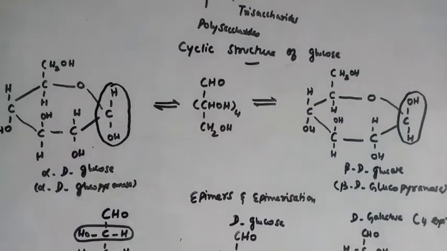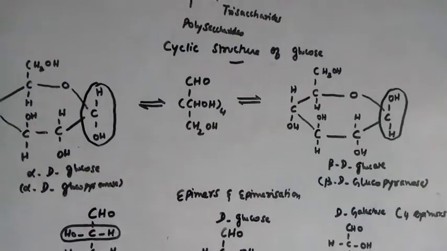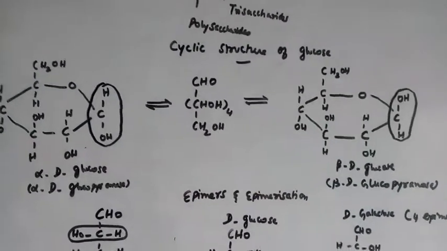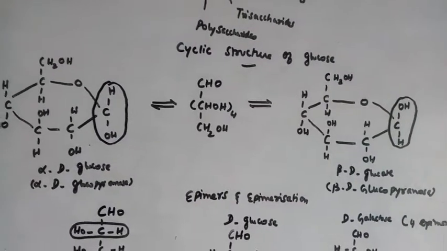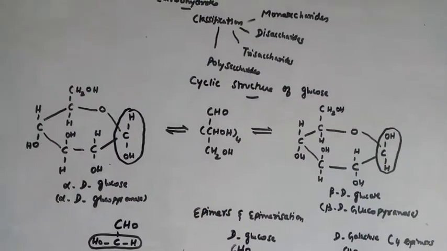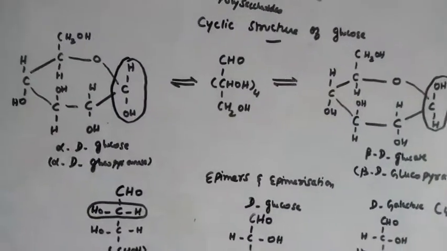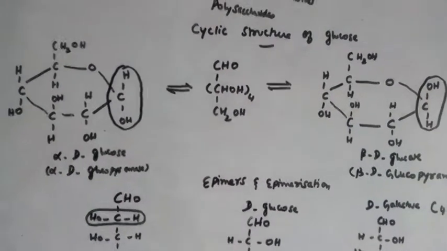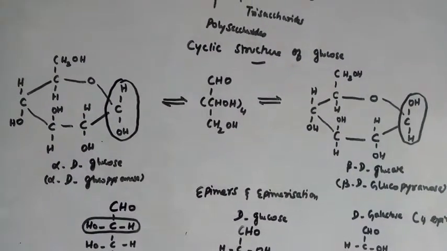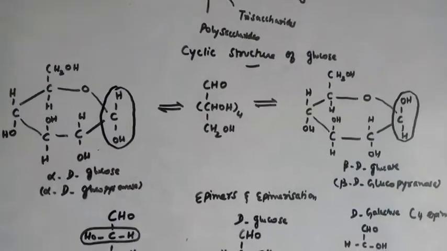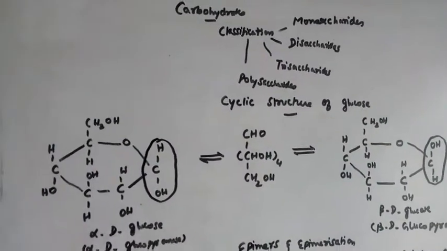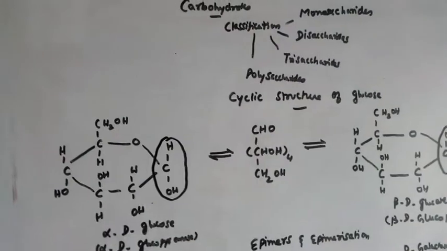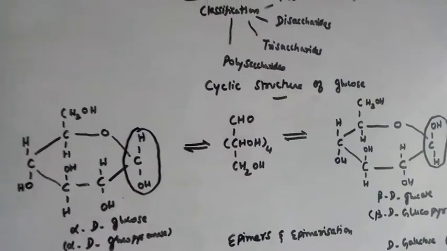Yesterday we said it answers Tollens test and Fehling's test, but it doesn't answer Schiff's test. Also, once the pentaacetate derivative of glucose is formed, it will not be oxidized by Tollens reagent or Fehling's solution. So to explain the chemical behavior of glucose, we take the cyclic structure of glucose.